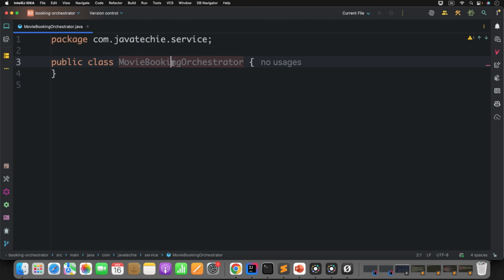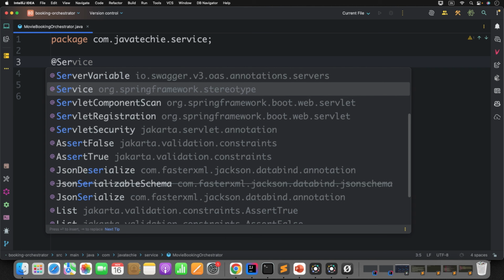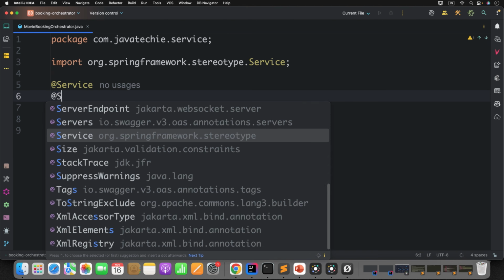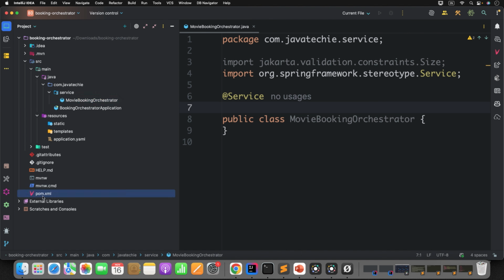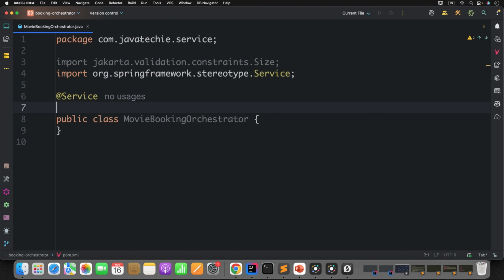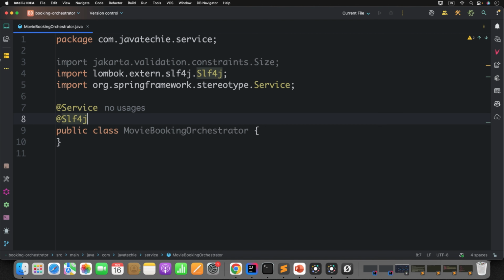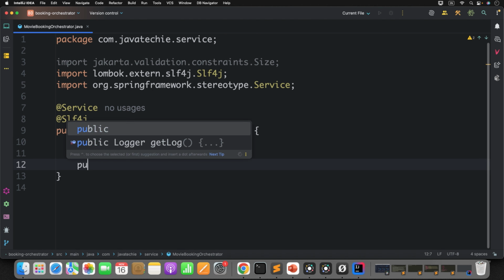Now since this is our orchestrator or service, annotate with @Service. I'll add @Slf4j for logging. Since we didn't add the Lombok dependency, I'm not getting that option. Let me update my pom.xml. So I have added the Lombok dependency now. Now let me import @Slf4j. All good.